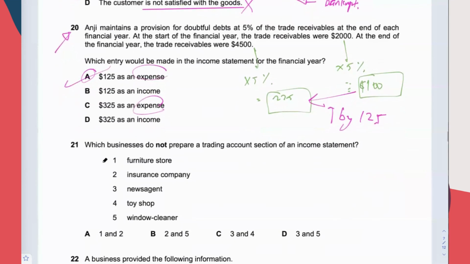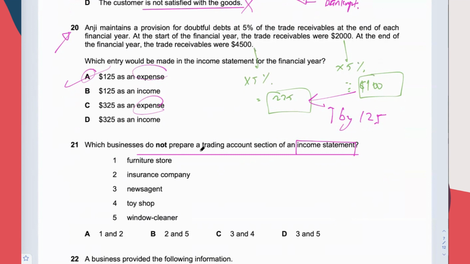Question 21. Which business does not prepare a trading account section of an income statement? When you talk about income statement, you must not just know how to do an income statement. You have to also know about the theory. What is the name of the first part of the income statement? What is the name of the second part of the income statement?